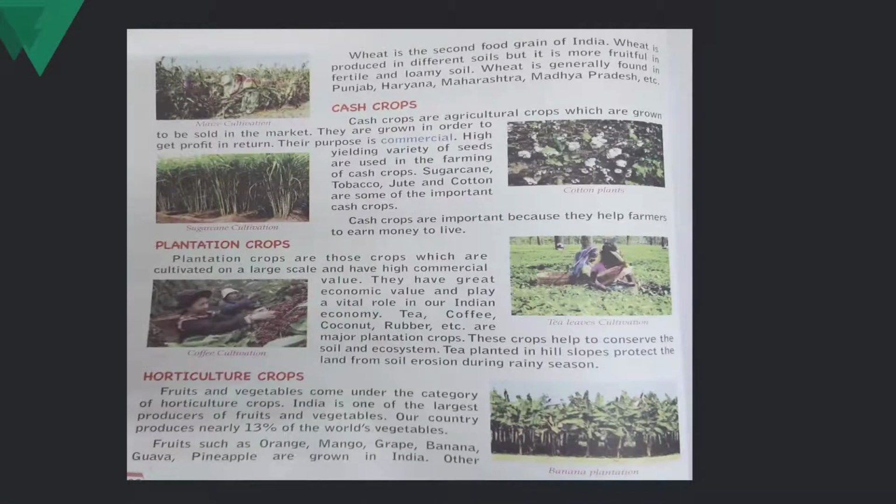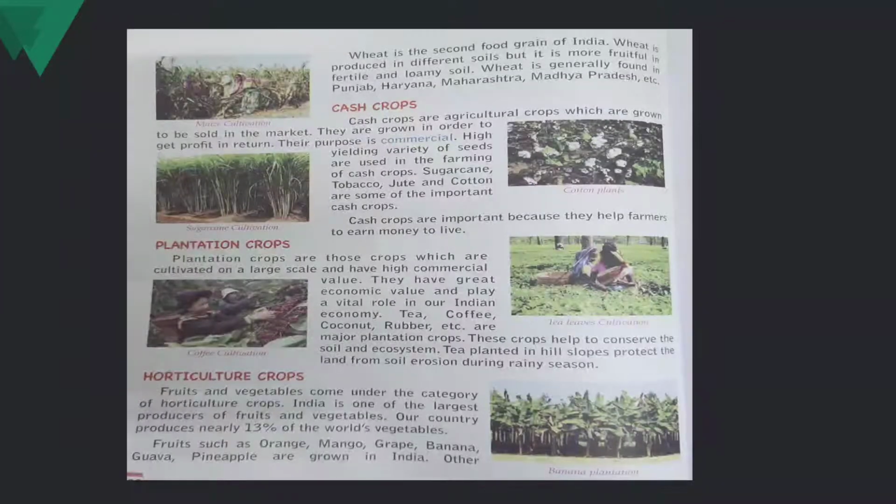Now wheat is the second food grain in India. After rice, wheat comes. Wheat can be grown in different soils, but it is more fruitful in fertile and loamy soil. Wheat is generally found in Punjab, Haryana, Maharashtra, Madhya Pradesh. These are the main states producing wheat.